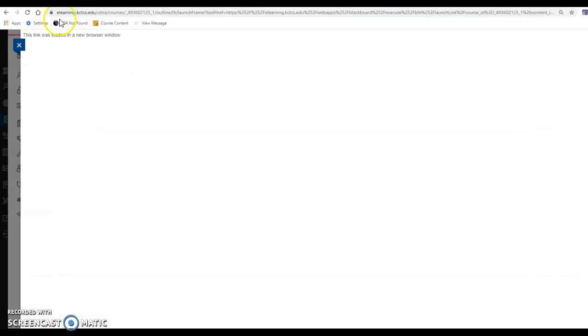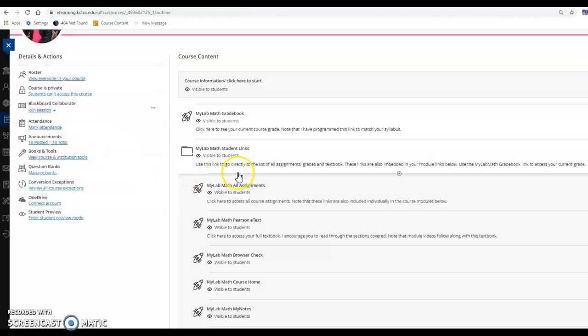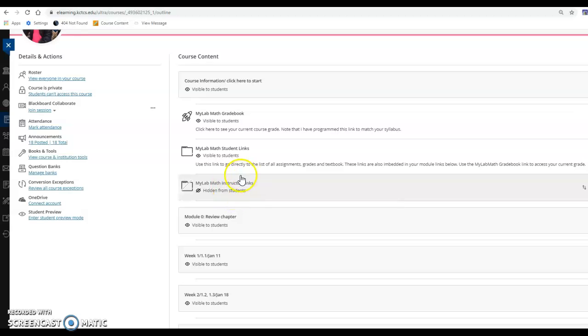All right, so let's get back out of that, back to our Blackboard course. So that's what you'll see in the all assignments, and then this is your textbook. That's where your textbook is. So you can read the entire textbook, see sample problems worked out, various things along the way. So let's condense that down, and then this is hidden from students. That's my link to make the assignments. So you really just have these two that are out of modules.